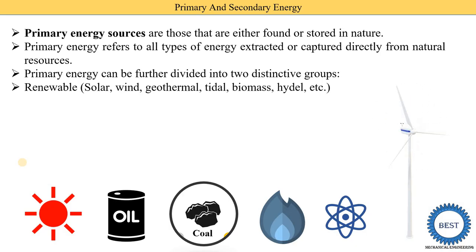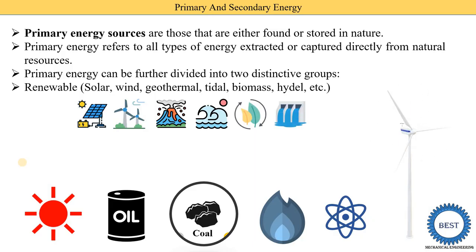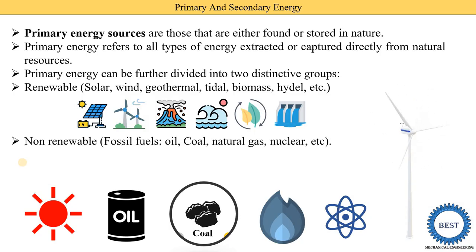In renewables, examples are solar energy, wind energy, geothermal energy, tidal energy, biomass energy, and hydel energy, which is also called hydro energy. So these are the naturally available energies and these are the renewables. Okay, and the second category is the non-renewables. In non-renewables, there are the various types of fossil fuels. Examples are oil, coal, natural gas, and nuclear. So these are the basic points about the primary energies.